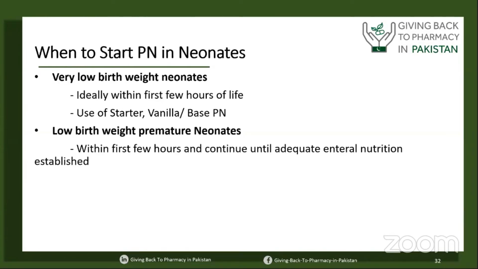When to start parenteral nutrition in neonates is very important to understand. In very low birth weight neonates, we can start ideally within the first few hours of life, just after the birth. Always remember that these neonates, especially extremely low birth weight, very low birth weight, or premature babies, are born without any nutrition stores in their body. Unlike adult patients, where we can wait 5 to 7 days depending on the clinical situation, in neonates we have to start total parenteral nutrition as soon as possible.